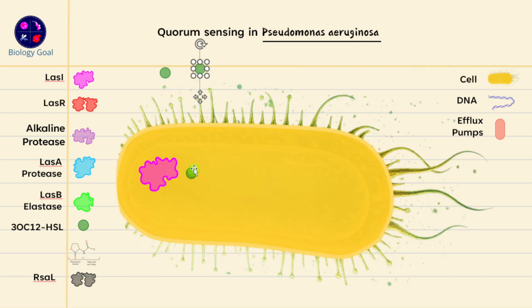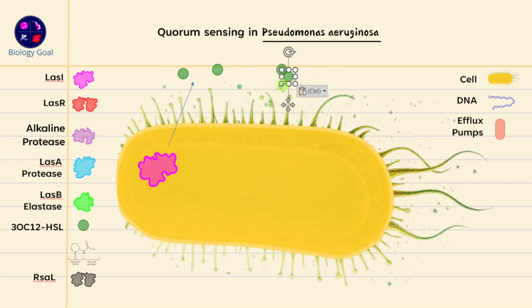Okay, so this is going to produce this acyl-homoserine lactone molecule, and this molecule will simply diffuse into the environment like that, right? So let's use an arrow to showcase that this molecule is being produced by this particular protein, which is LasI over here. Now this will create the molecules, and they will freely diffuse out into the surroundings, and that is the continuous supply provided by the LasI.